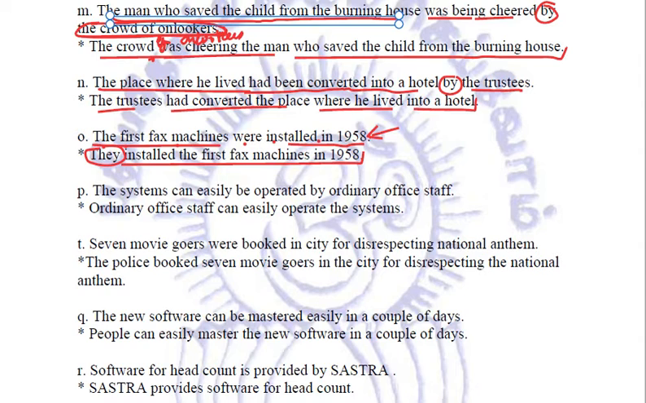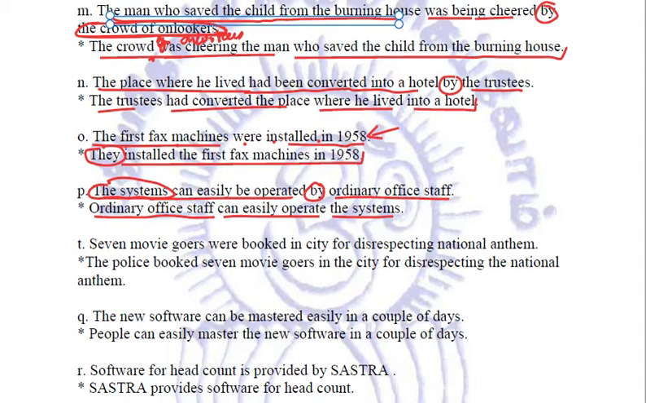Next sentence is the systems can easily be operated by ordinary office staff. So ordinary office staff will come first as the subject. Office staff can easily operate the systems. This will go at the back.